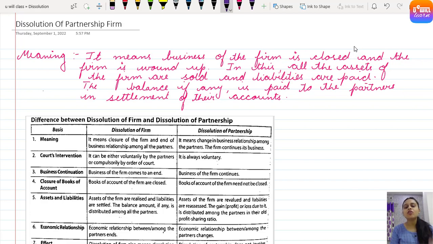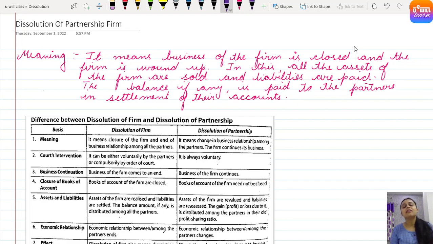But when we talk about dissolution of partnership firm, it means close down of the business. That means that business comes to an end, partnership is ended, and the books of accounts have to be closed and the settlement has to be done. Clear everyone once again.